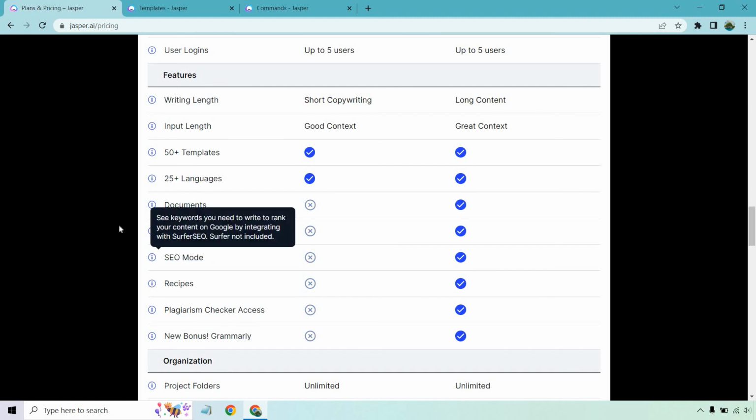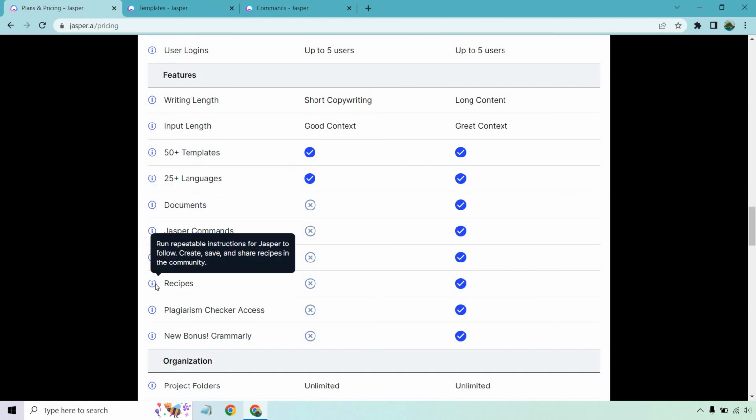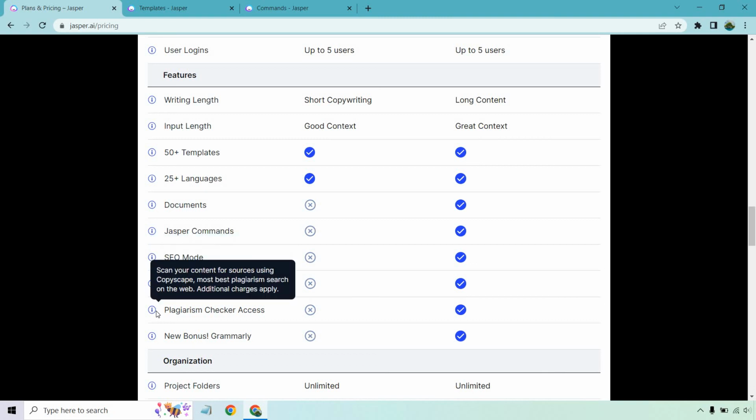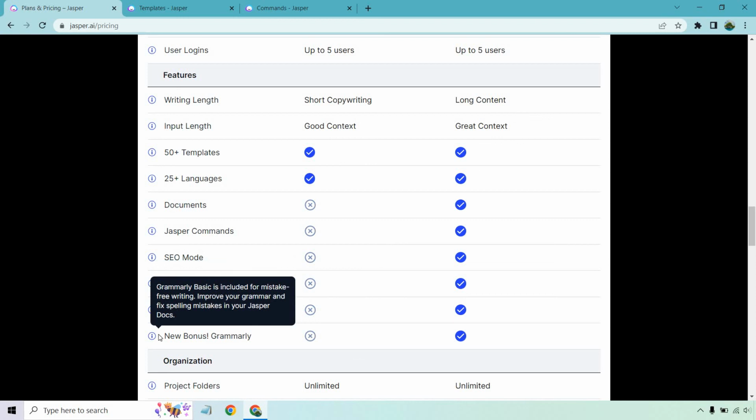However, a few of these are going to be mostly for Boss Mode. You have documents, Jasper commands, SEO mode, recipes, plagiarism checker access. However, there will be some other charges because you're going to be using Copyscape, and they have bonus Grammarly, which in my opinion, you can also just use separately and throw it in with it.